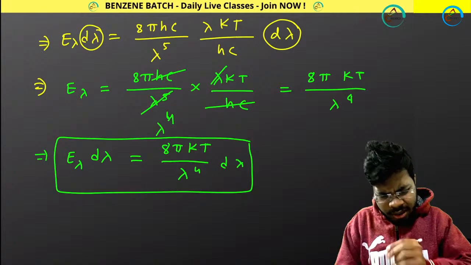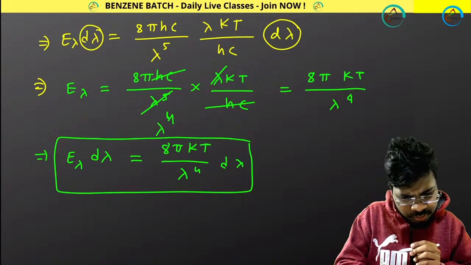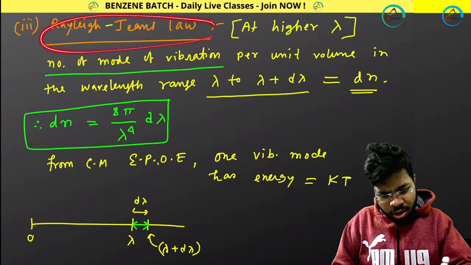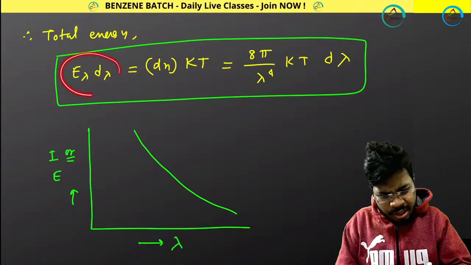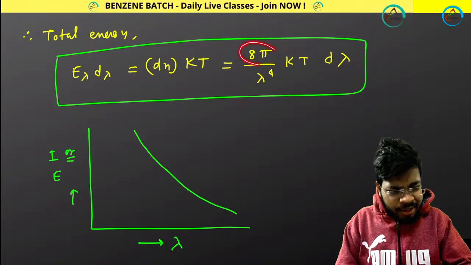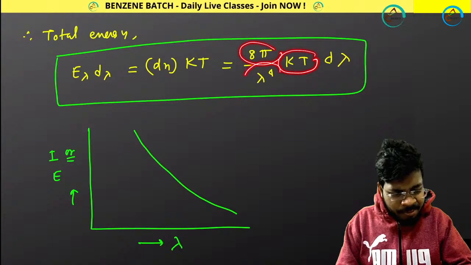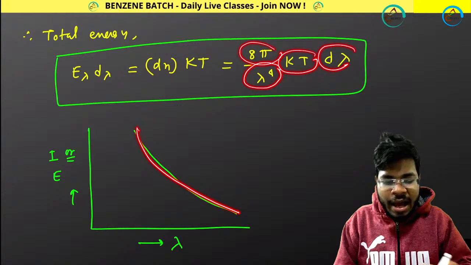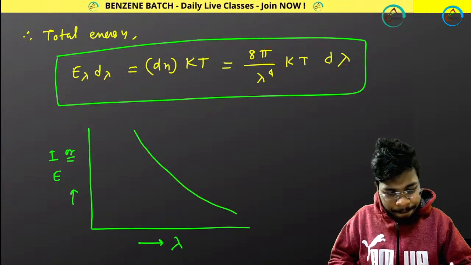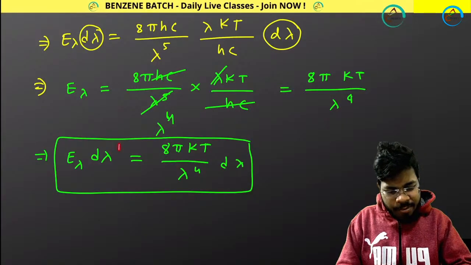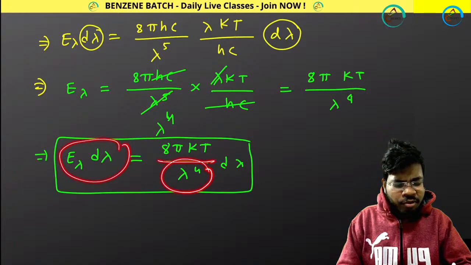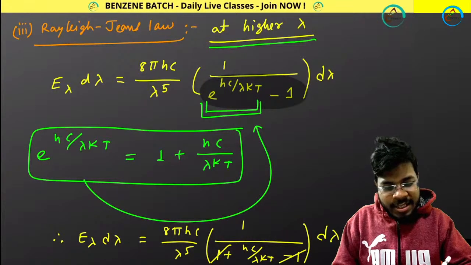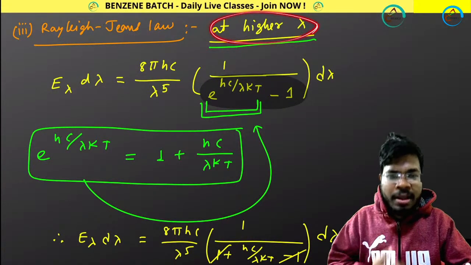That means, what is this expression? Can I show you? Rayleigh-Jeans law. E lambda d lambda equals to 8 pi kt divided by lambda to the power 4 d lambda. It explains the black body radiation at higher wavelength region. Yes, I am getting RJ law from Max Planck's expression for higher wavelength region.